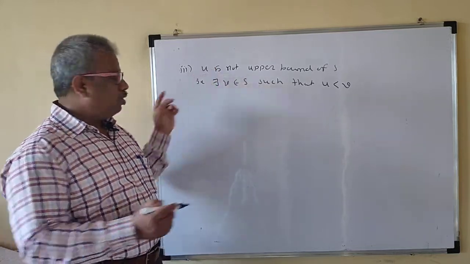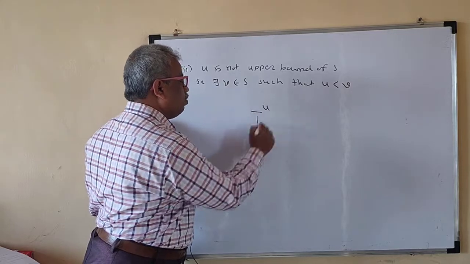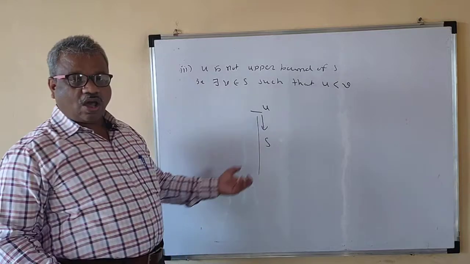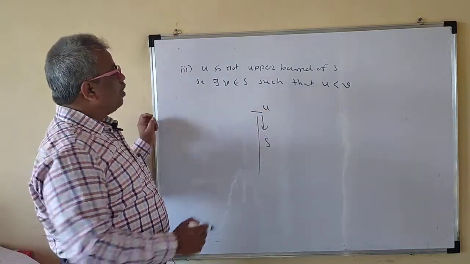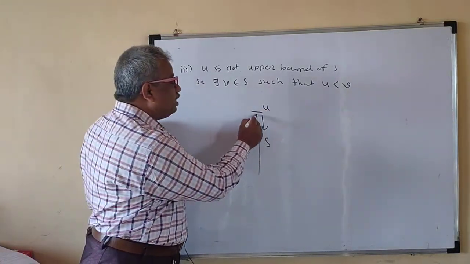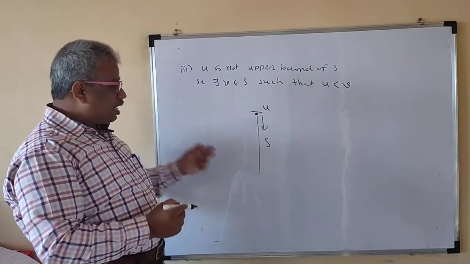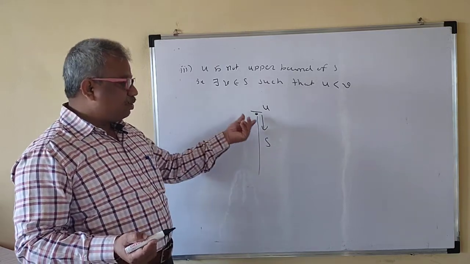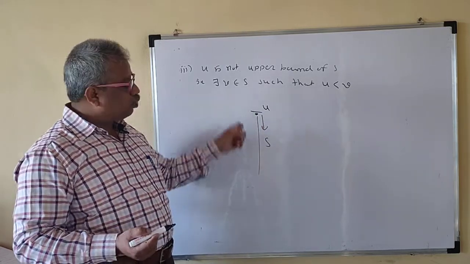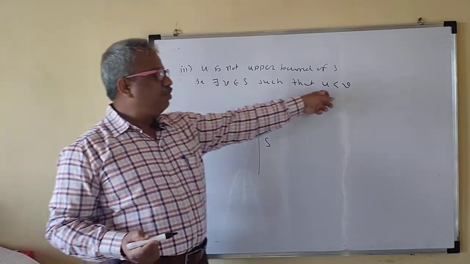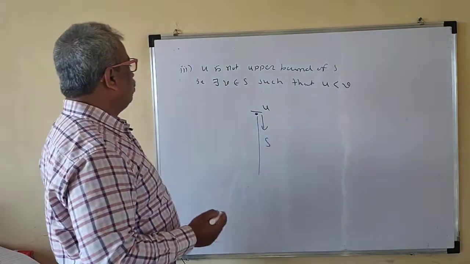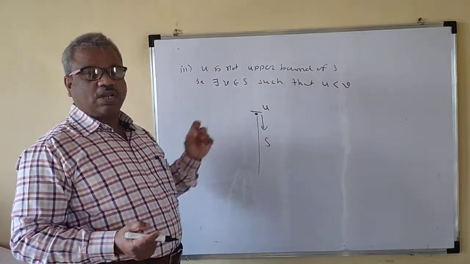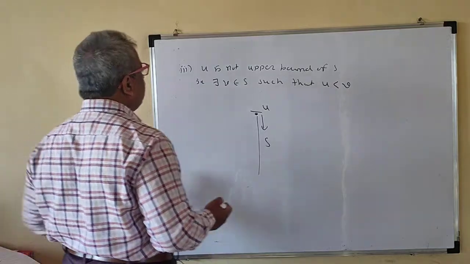When we say upper bound, this is your upper bound, and all the elements of S are less than this number. But you are saying that u is not an upper bound. That means there is at least one element in S such that v is greater than u. So there exists v belongs to S such that u is less than v, because u is not an upper bound. Okay.